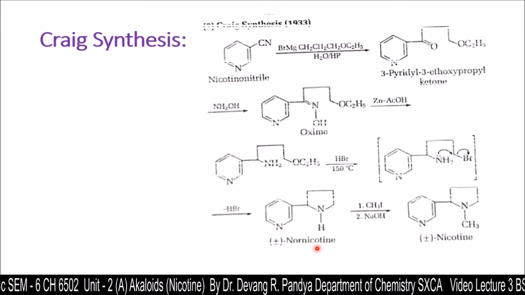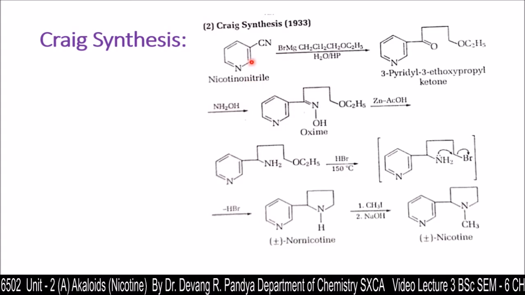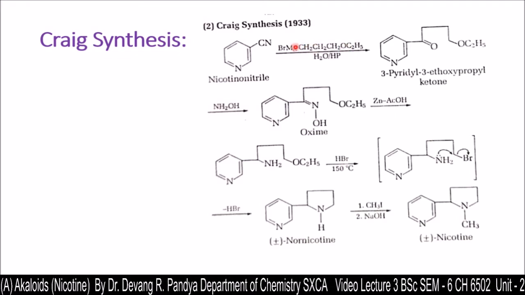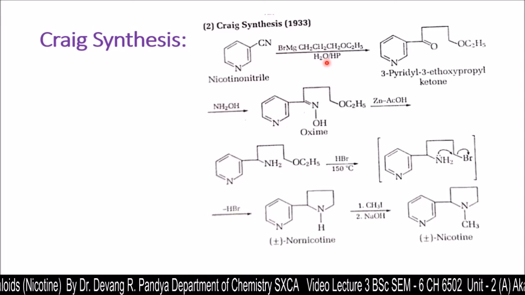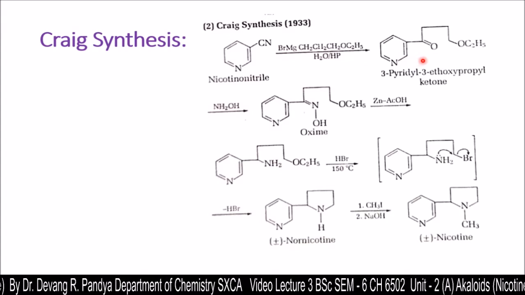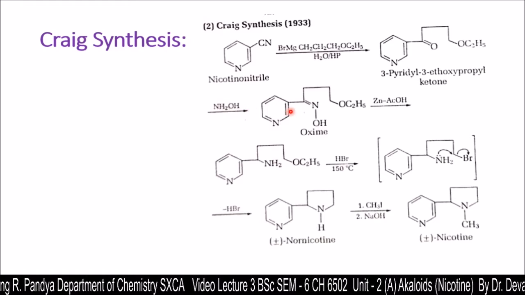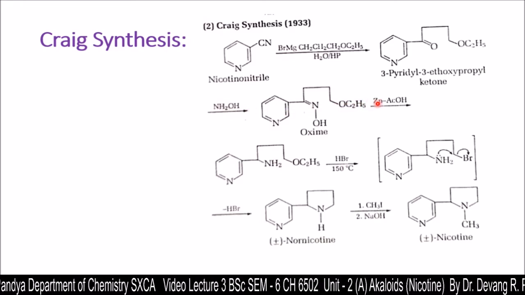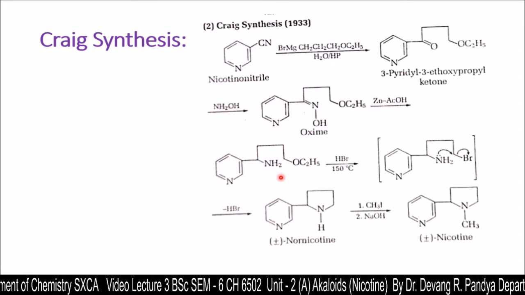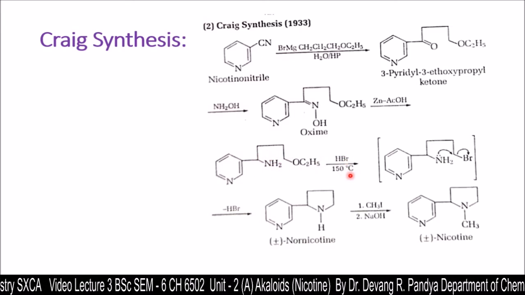Craig synthesis. Nicotinonitrile is treated with this ether bromo derivative, or we can say Grignard kind of reagent. In presence of H2O, we are going to get 3-ethoxypropyl ketone, which further treated with NH2OH gives oxime. Oxime on treating with zinc and acetyl alcohol will give this derivative, a primary amine, which further treated with hydrobromic acid at 150 degree